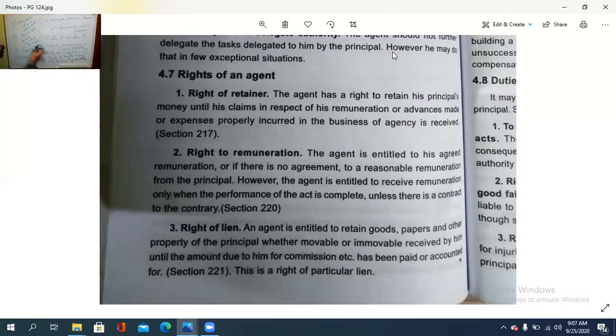So these are the duties with regard to an agent. So even you need to check it because this is a little urgent portion. This one, duties and the responsibilities or rights of an agent. Now we are going to see the rights of an agent. What are the rights with regard to an agent? So, rights of an agent. So, number 1 is right of a retainer.